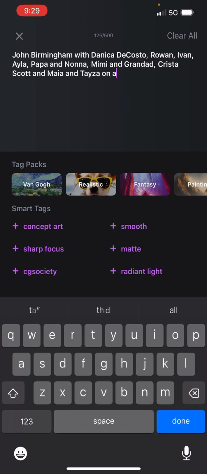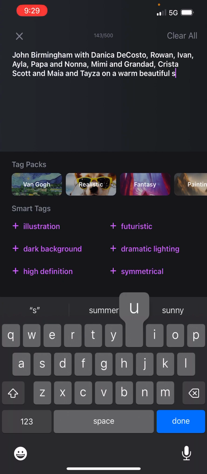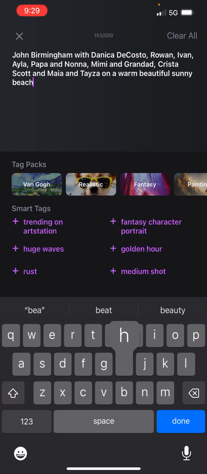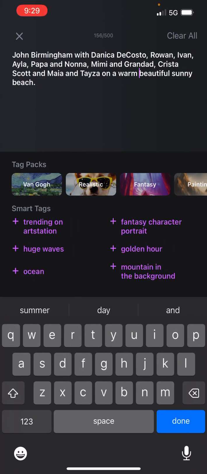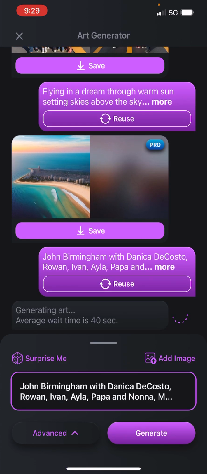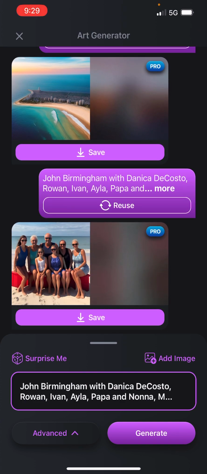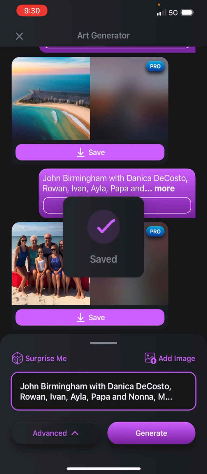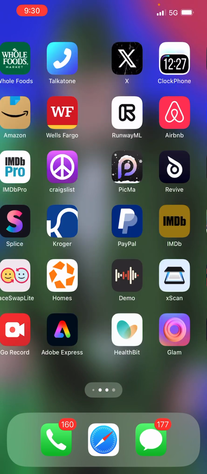Taza on a warm, beautiful, sunny beach. Hey. Click save. Let's look.